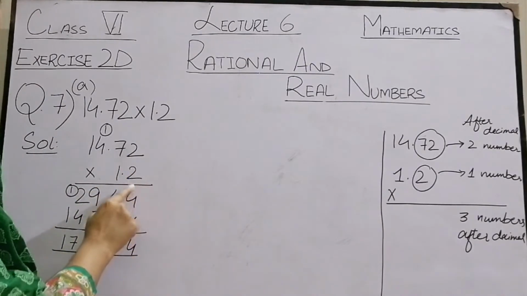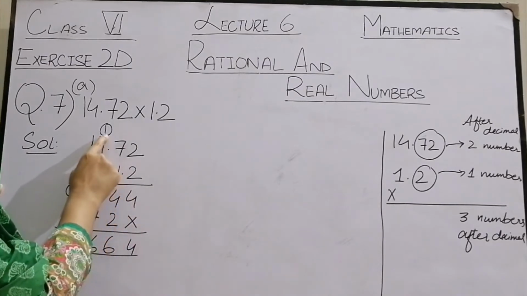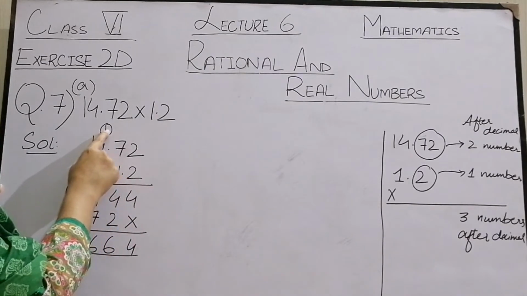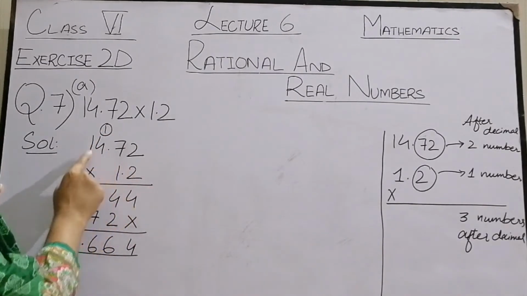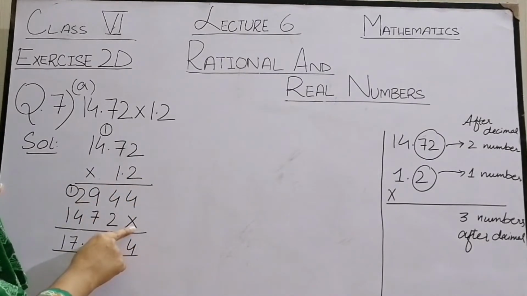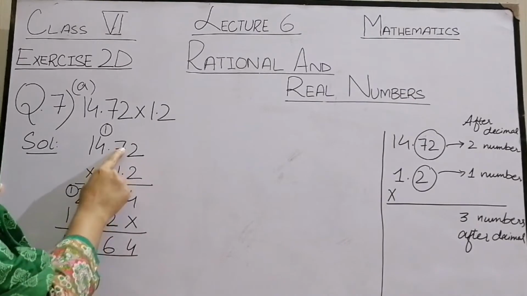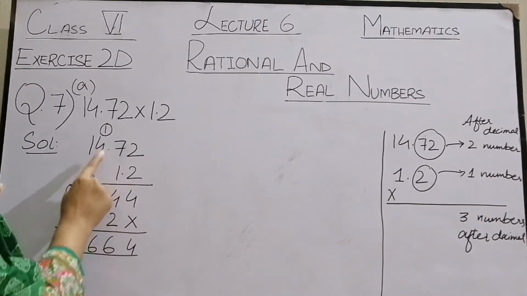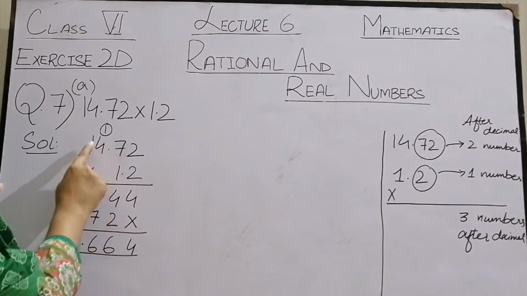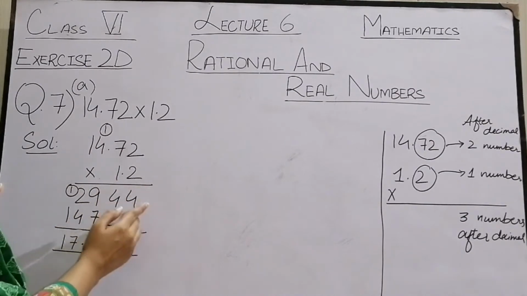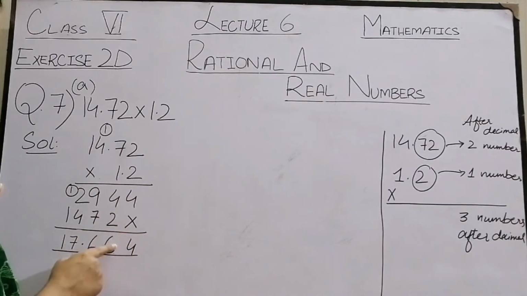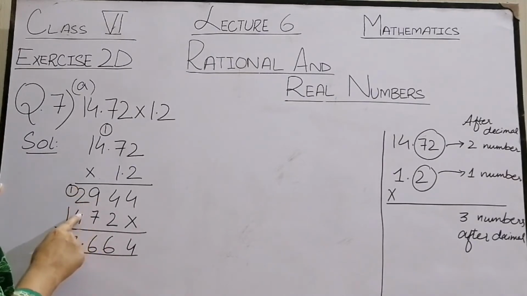2 2s are 4, 2 7s are 14, 1 carry, 2 4s are 8, 8 plus 1 is 9, 2 1s are 2. Multiplication sign, 1 multiplied by 2 is 2, 1 multiplied by 7 is 7, 1 multiplied by 4 is 4 and 1 multiplied by 1 is 1. Add these up, 4 is 4, 4 plus 2 is 6, 9 plus 7 is 16, 1 carry, 2 plus 4 is 6 plus this 1 is 7 and this 1.